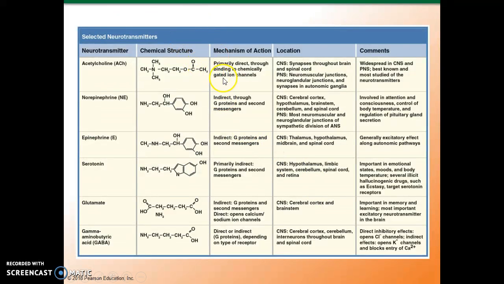Oh, but I did want to talk a little bit about the G proteins. You don't need to know the individual neurotransmitters and their mechanisms of action, but acetylcholine binds to chemically gated ion channels. Norepinephrine and epinephrine have indirect effects. They bind to the G protein and have a second messenger. So you'll see quite a few of these: G protein, second messenger. G protein, second messenger. And glutamate also has some direct effects. It opens calcium and sodium ion channels.